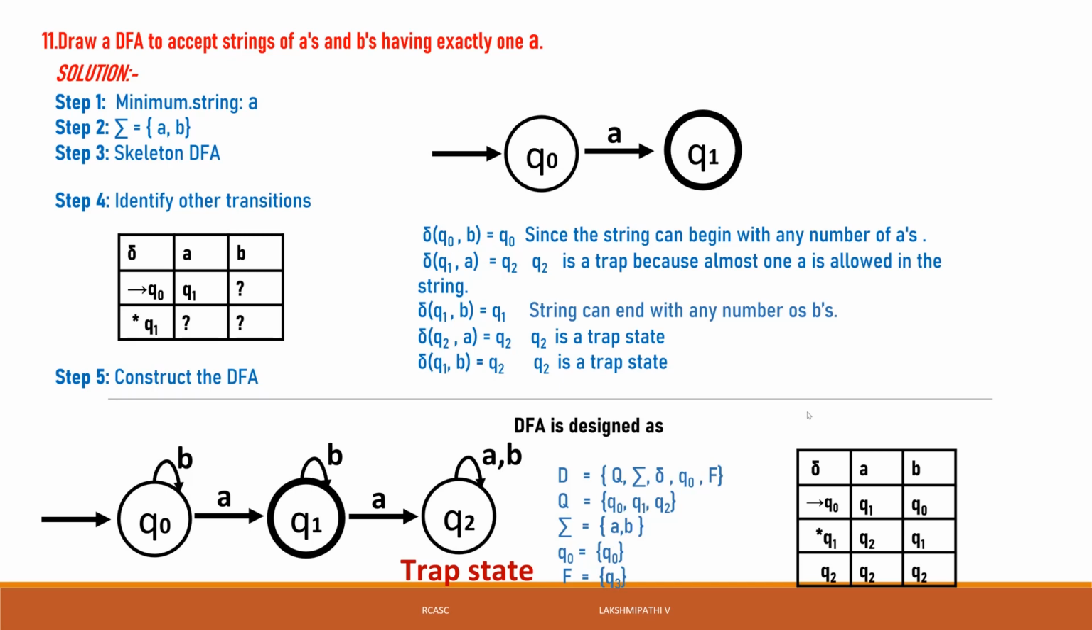But here the trap state will take itself on any symbol of sigma. The sigma is A comma B. Q2 of A is Q2, and Q2 of B is also Q2. That's why it is called a trap state. Then one more thing, certain conditions. According to the conditions, we can write it like this.